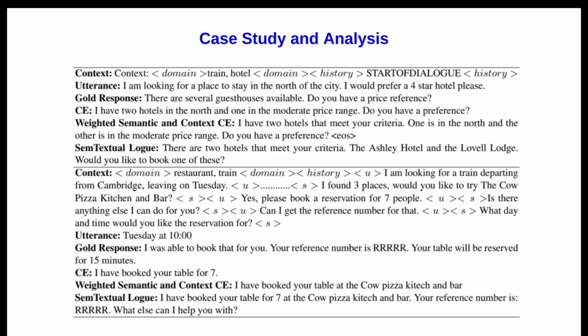One was that it is very relevant to the context. Let's say CE loss doesn't contain the information that the person is from the north, but our model understands that part as well, and it is saying, hey, as you are from the north, and these two hotels are also in the north, you should go for that. We observed this kind of scenario quite a lot.